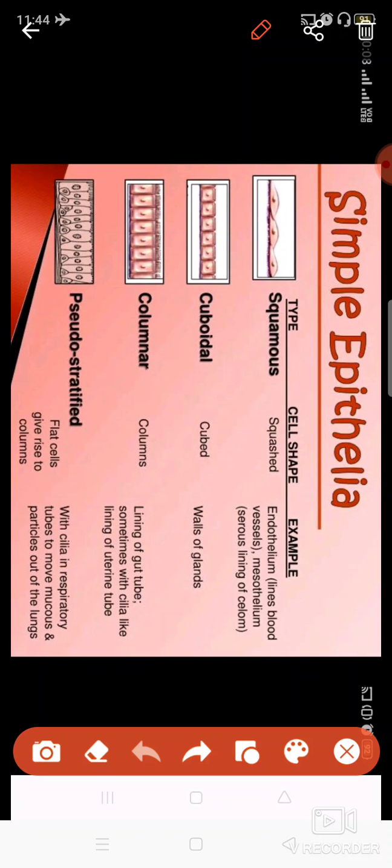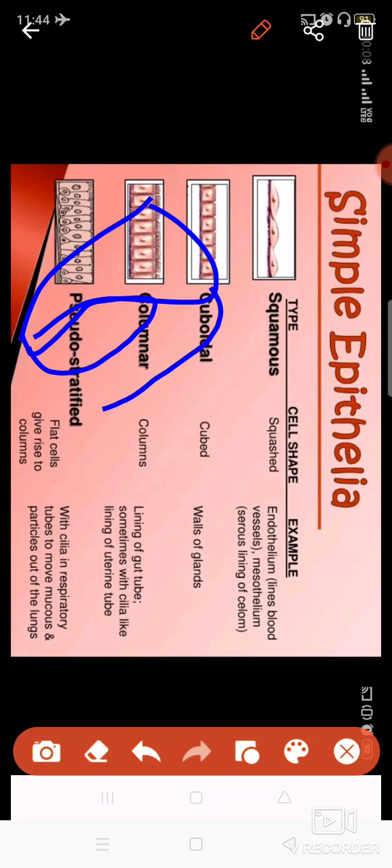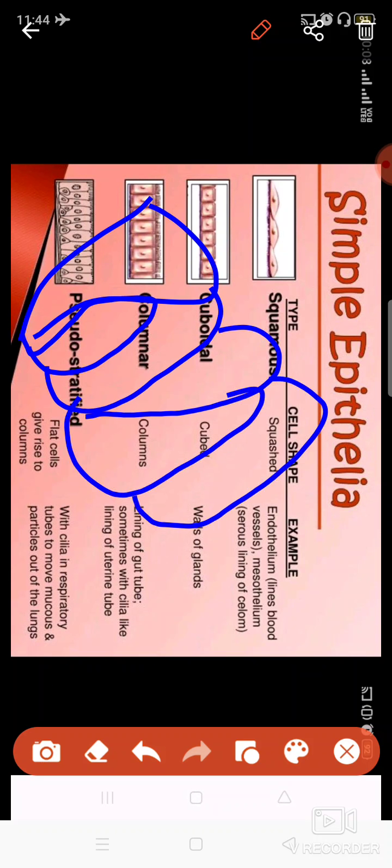Basically these are pseudo stratified, meaning they look multi-layered, but are not actually multi-layered. These cells are of different sizes or shapes. They are not completely cuboidal or completely in shape.